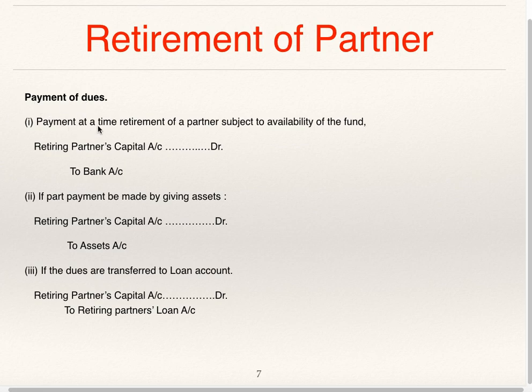Payment of dues. Payment at the time of retirement of partner is subject to availability of funds. Retiring partner's capital account debit to bank. If part payment is made by giving assets, retiring partner's capital account debit to assets account. If the dues are transferred to loan account, then retiring partner's capital account debit to retiring partner's loan account.